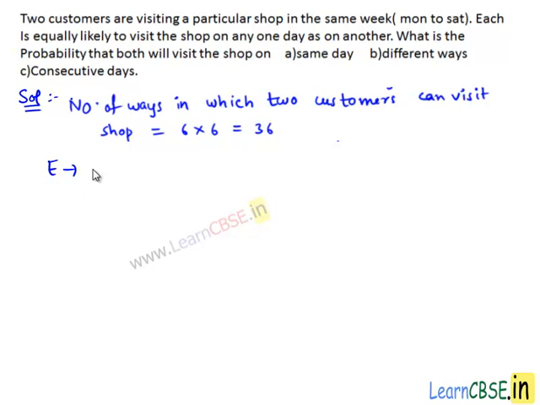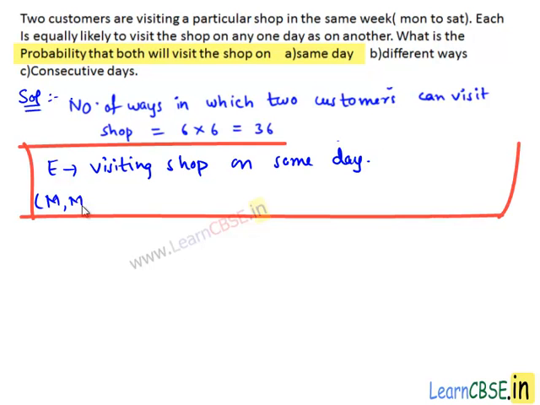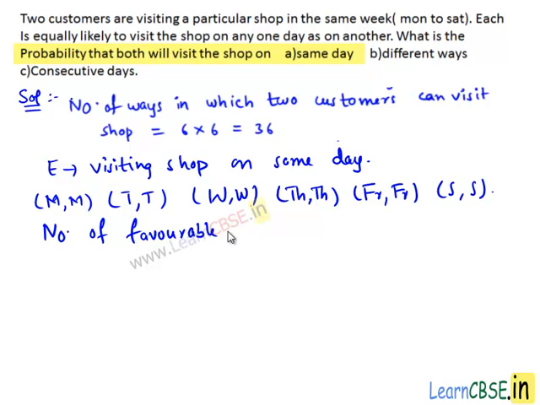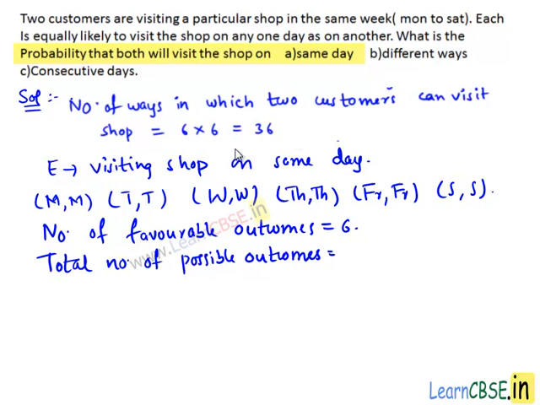Let E be the event of visiting the shop on same day. They both can visit the shop on Monday. They both can visit the shop on Tuesday, Wednesday, Thursday, Friday or Saturday. Then number of favorable outcomes equals 6. Total number of possible outcomes equals number of ways in which two customers can visit shop, that equals 36.